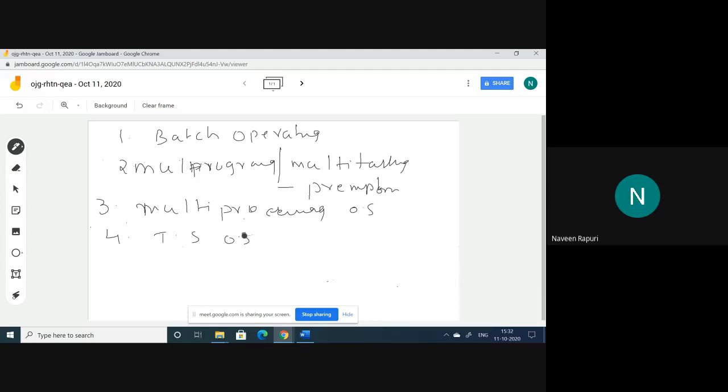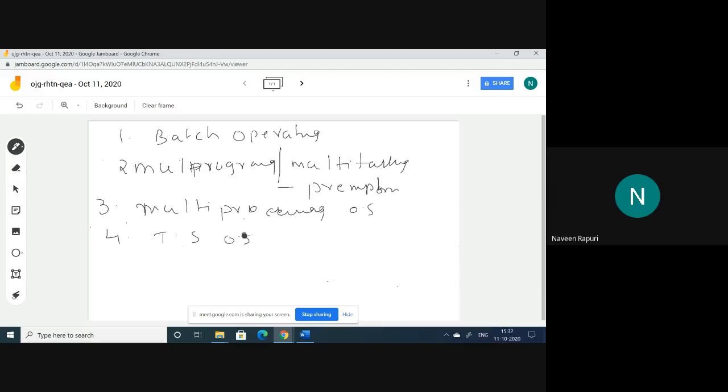But some other processes are waiting in the ready state with small burst times or execution times. So the response to those processes is slow. To overcome this, we have another operating system called time sharing operating system.